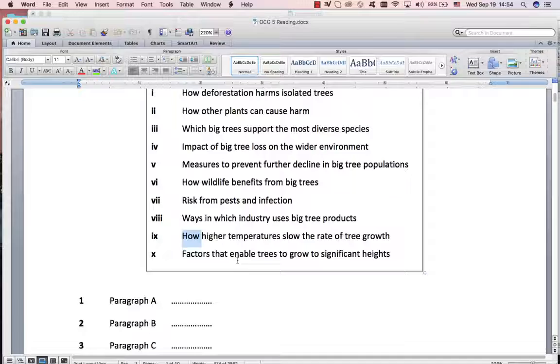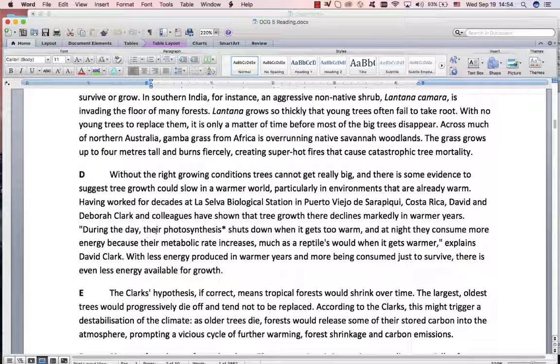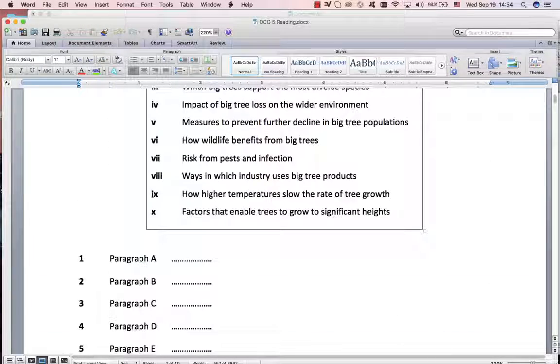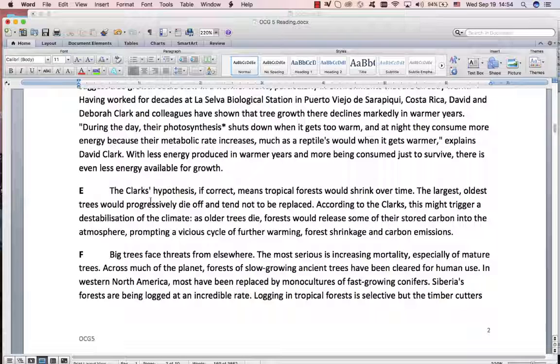You can just go and check, do they say how? They must say how this happens. And here they talk about photosynthesis shuts down. At night they have more energy. This increases, less energy produced. So they are saying how the growth slows. Great. So I'm happy that D is 9. So we found our first one that comes from the first sentence. And remember to cross it off the list. Very important.